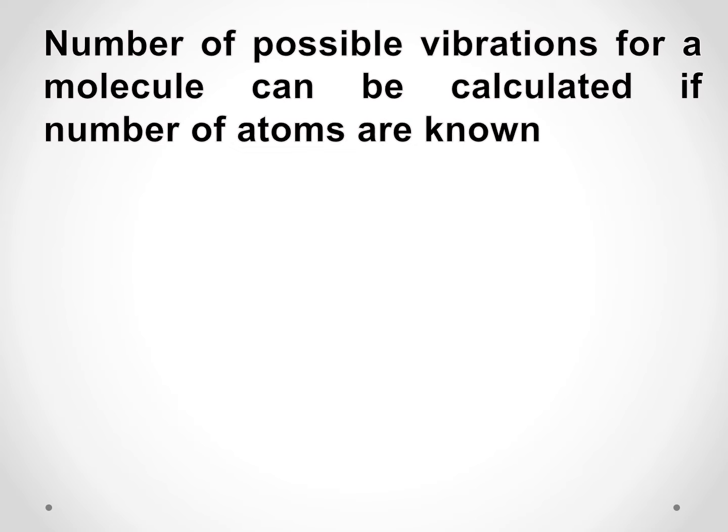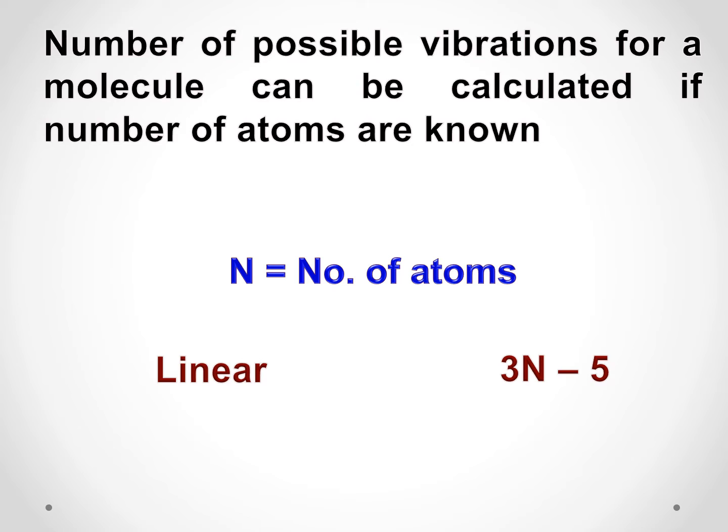The number of possible vibrations for a molecule can be calculated if the number of atoms are known. For example, if a molecule contains n number of atoms, then how many vibrations will it have? If it is a linear molecule, it will have 3n minus 5 vibrations. If it is a non-linear molecule, it will have 3n minus 6 vibrations.